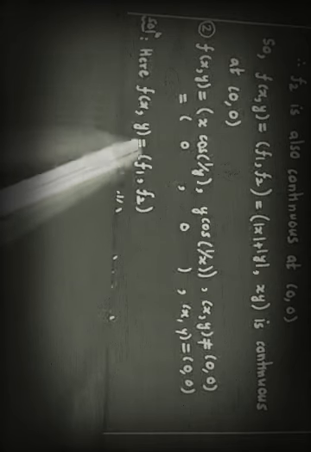So similarly we will see the second problem also. f(x,y) is again from R2 to R2, which is (x cos(1/y), y cos(1/x)) when (x,y) is not (0,0), and this is (0,0) when (x,y) is (0,0). It means f at (0,0) is (0,0), a vector valued function. So here also f(x,y) is (f1, f2).